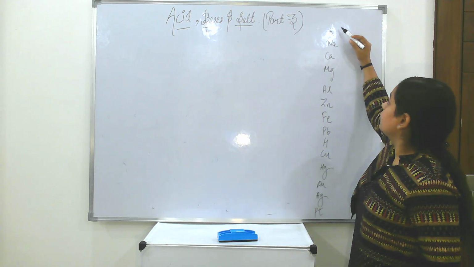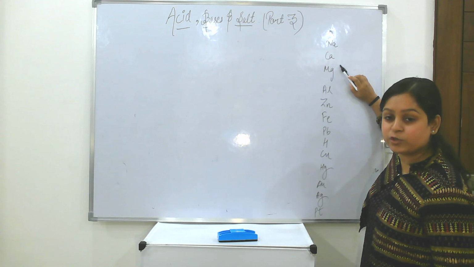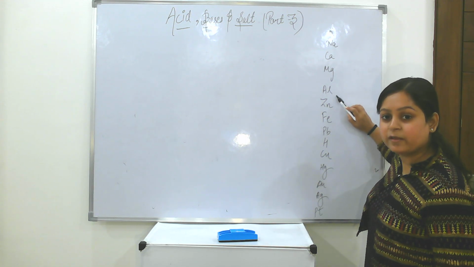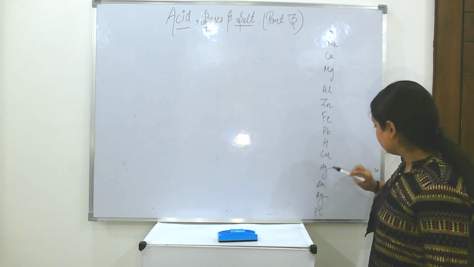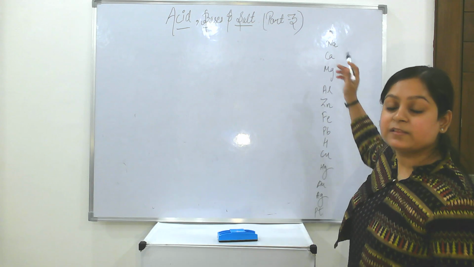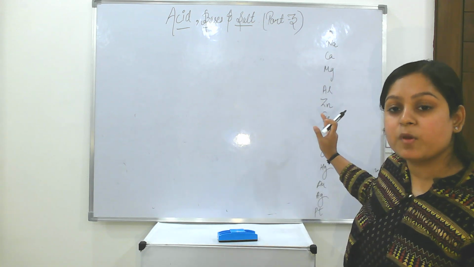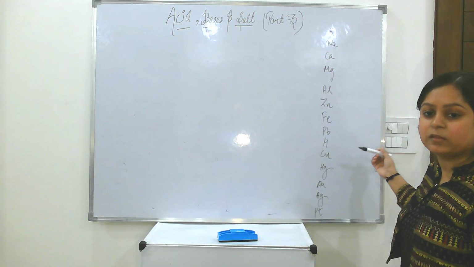This is potassium, sodium, calcium, magnesium, aluminium, zinc, iron, lead, hydrogen, copper, mercury, silver, gold and platinum. This is the reactivity series. You can remember it by the trick केदारनाथ का माली आलू जरा फीके पकाता है.